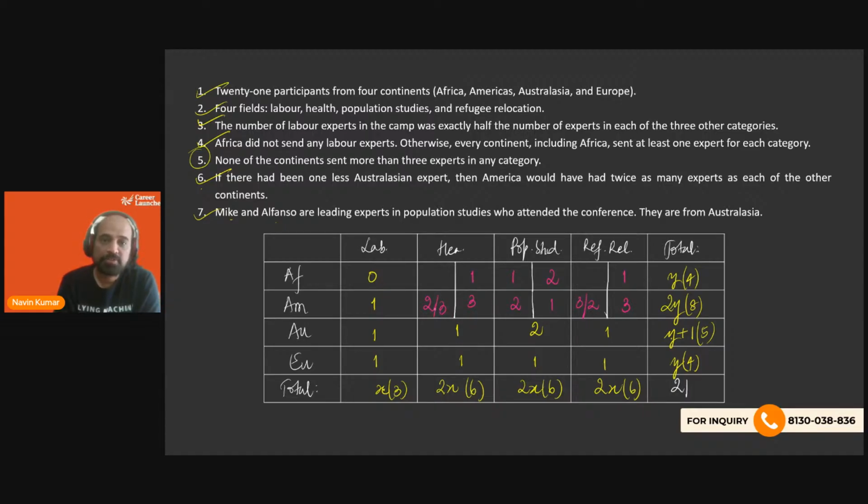Now, if we have a 2 here, this is 4. 4 would tell us this is going to be a 2, 6. If it is going to be a 3, this is going to be a 1. Now, if we have a 3 in refugee relocation, 1 and 1, this is a 5. So this is going to be 1, so that this becomes 6 overall. And if it is going to be a 2, of course, it will increase by a 1. So it will become 2.